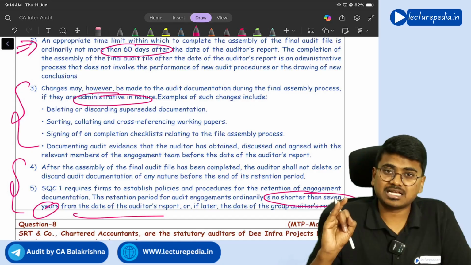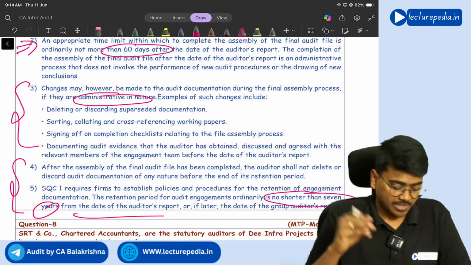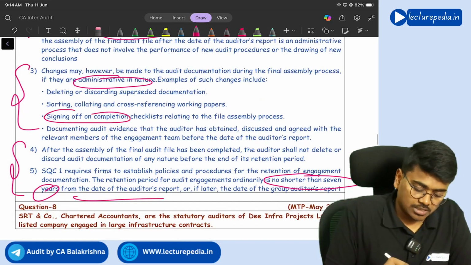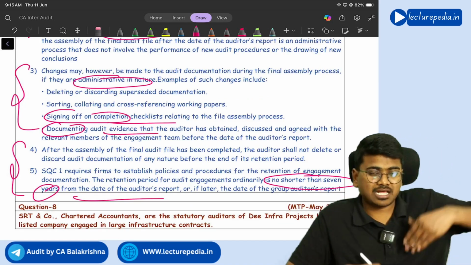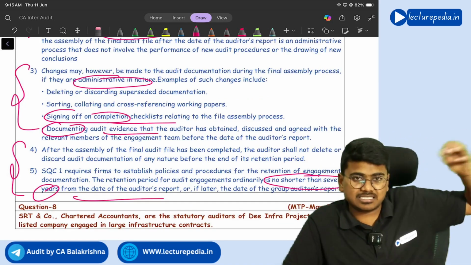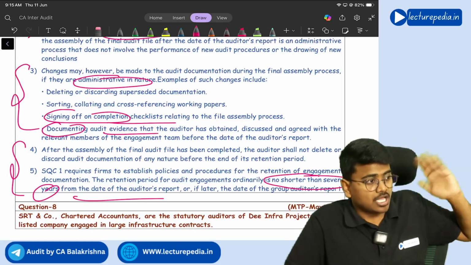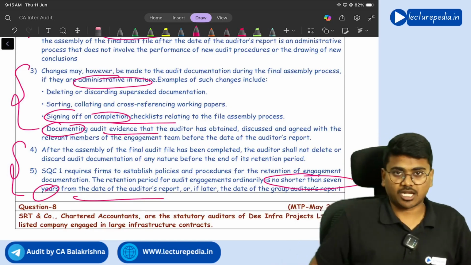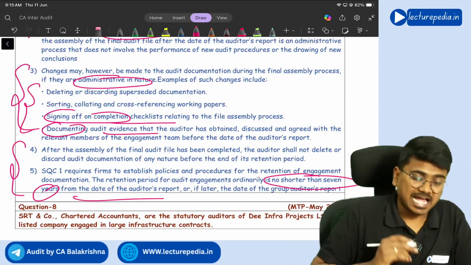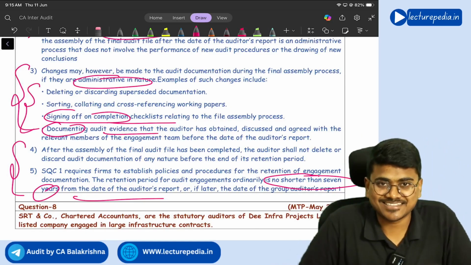That will also be treated as administrative change. Next, after that, signing off completion checklist can also be done, and documenting audit evidence that auditor has obtained during the audit only and discussed that evidence with all other audit team members. He can keep that document in the audit file now. All these will be treated as administrative changes.